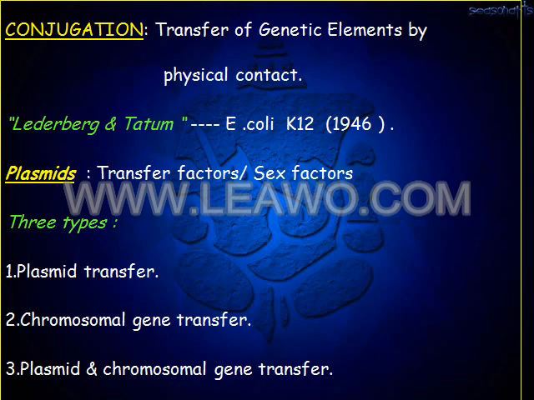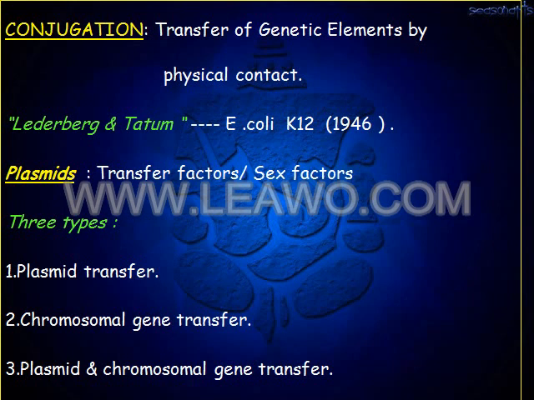Now come to the fourth type of gene transfer, known as conjugation. Transfer of genetic element takes place by physical contact of the bacterium. This was first identified by the scientists Lederberg and Tatum in the organism Escherichia coli K12 in the year 1946. The plasmids responsible for this conjugation are known as transfer factors or sex factors.